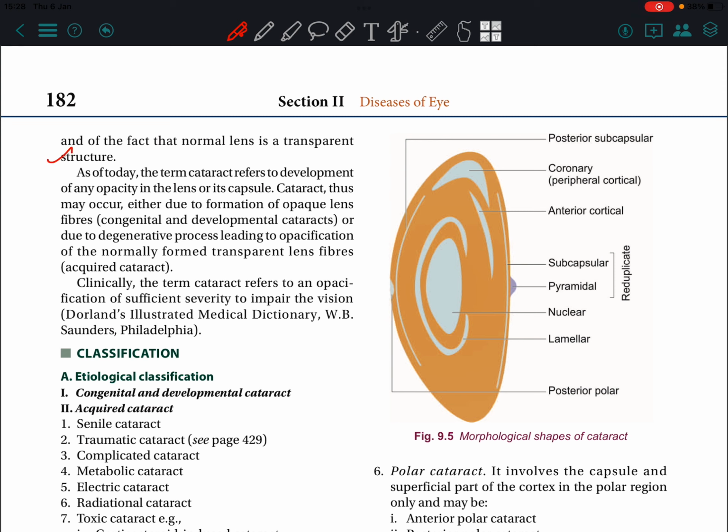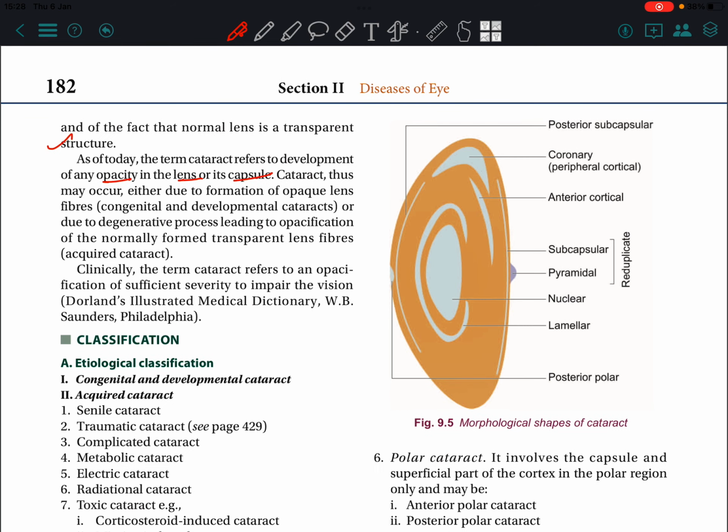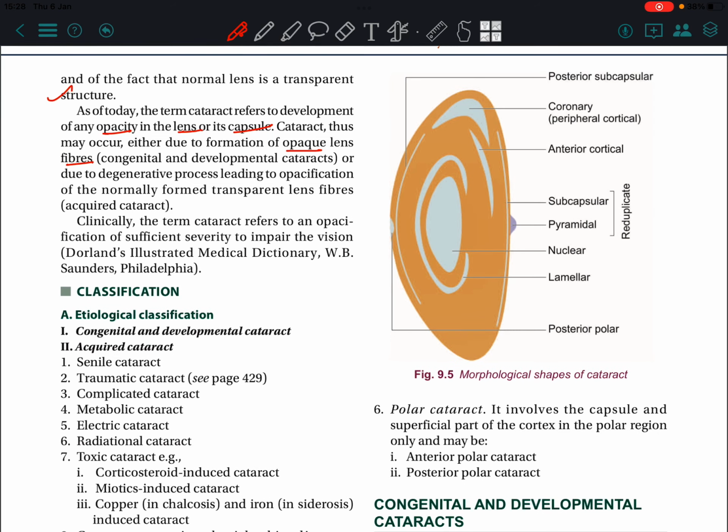lenses are transparent structures. As of today, the term cataract refers to development of opacity, that is opacification of the lens or its capsule. Cataract thus may occur either due to formation of opaque lens fibers, congenital and developmental cataracts, or due to a degenerative process leading to opacification of a normally formed transparent lens.